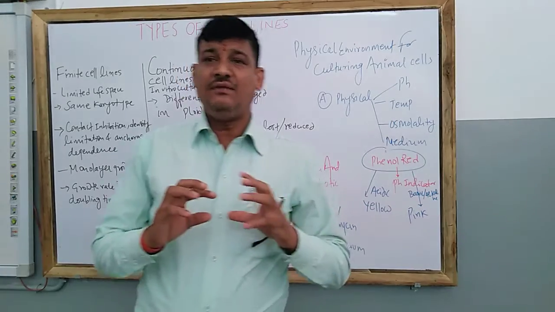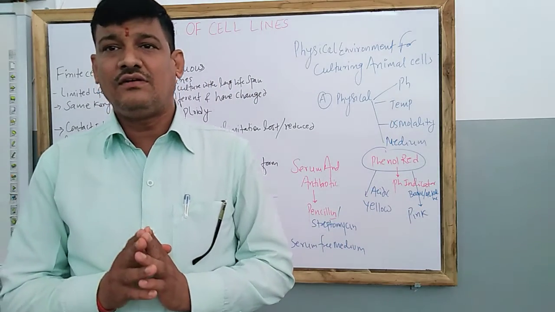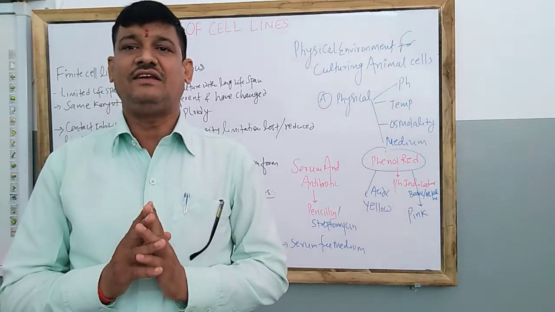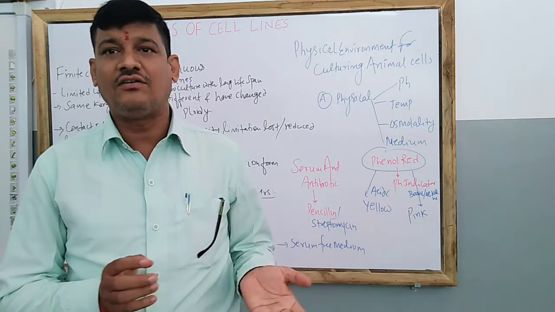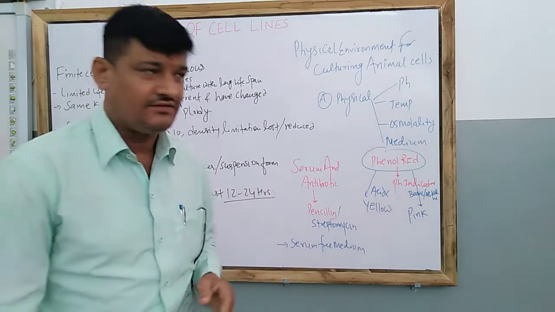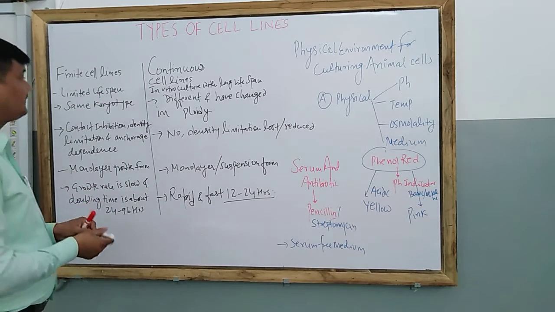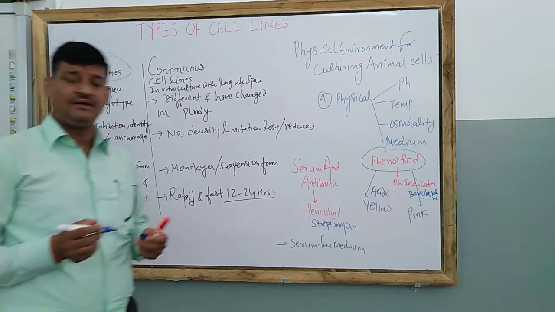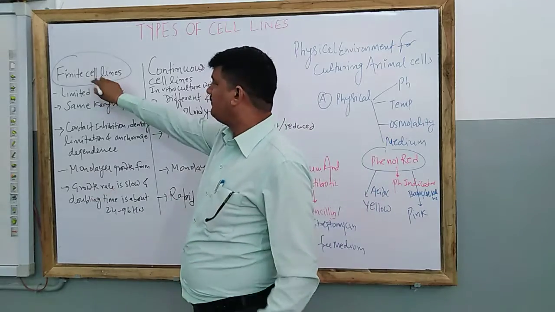Actually, animal cell lines are categorized into two parts. One is called the finite cell lines and the second one is called the continuous cell lines. So let us see what these finite cell lines and continuous cell lines are. If we are asking about finite cell lines, what is the meaning of finite cell line? There are some fixed timelines.